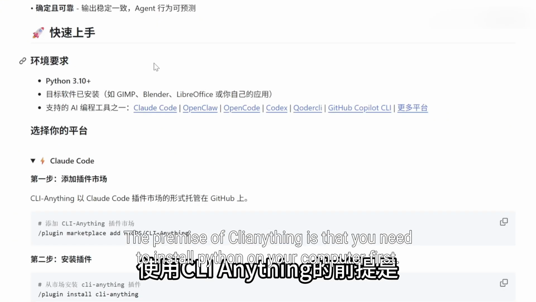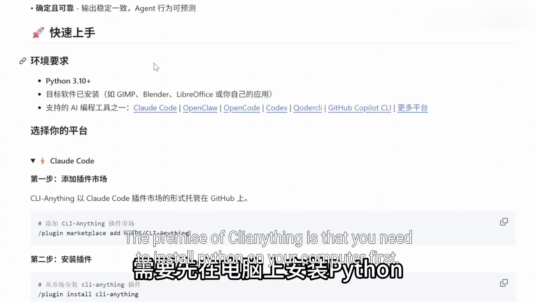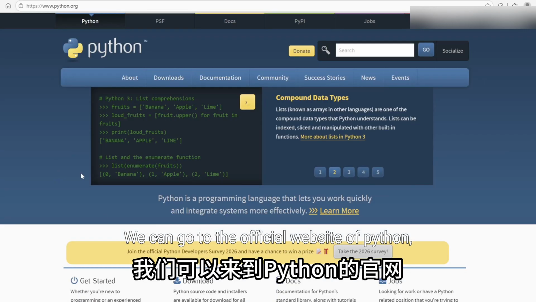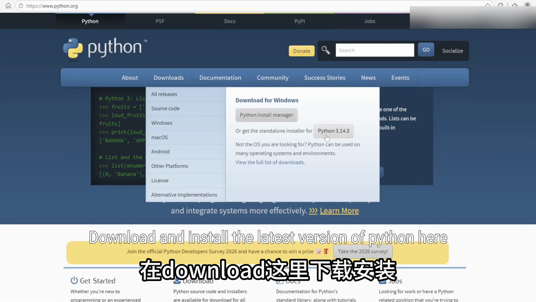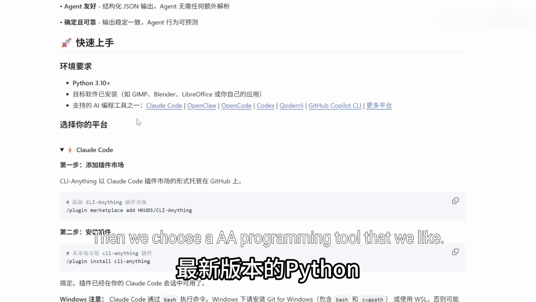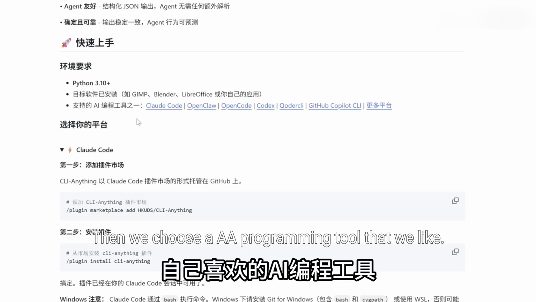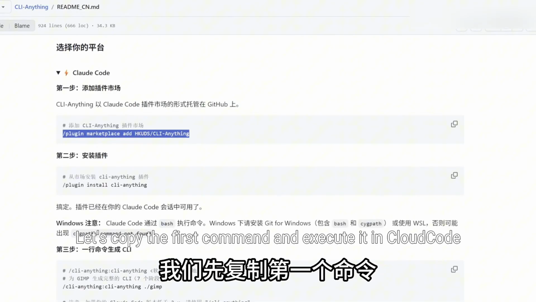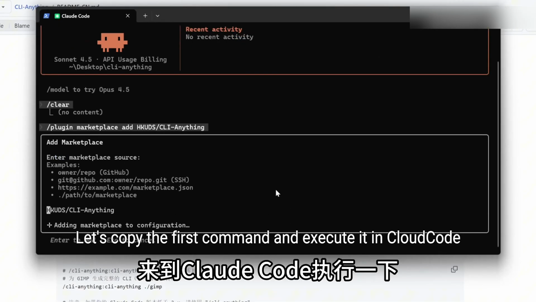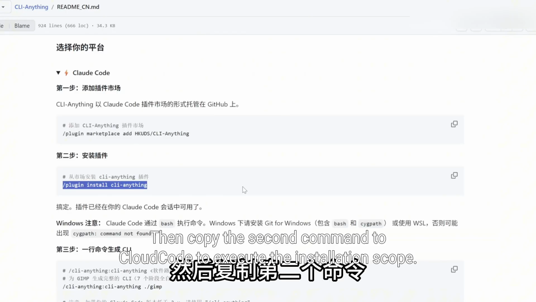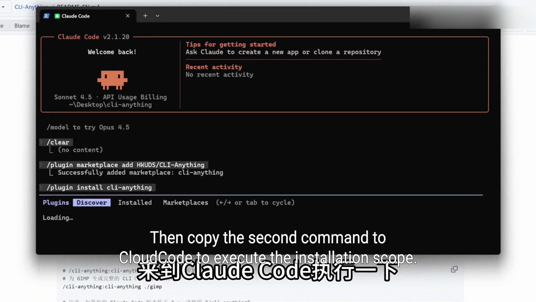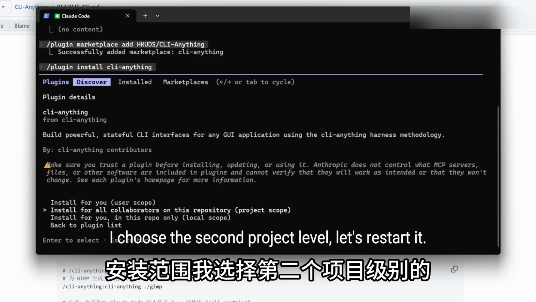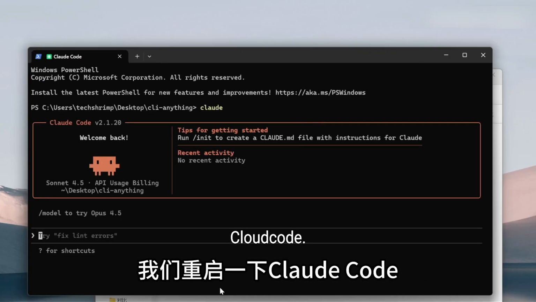The premise of CLI-Anything is that you need to install Python on your computer first. We can go to the official website of Python and download and install the latest version. Then we choose an AI programming tool that we like. Here I take Claude Code as an example. Let's copy the first command and execute it in Claude Code. Then copy the second command to execute the installation. For the scope, I choose the second, project level. Let's restart Claude Code.